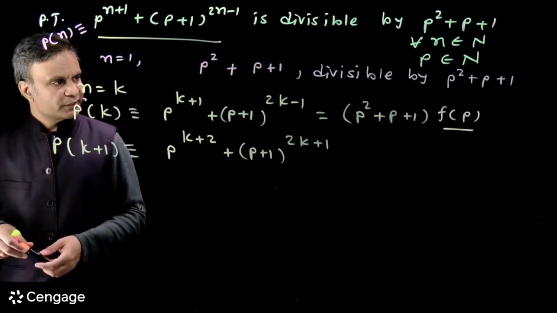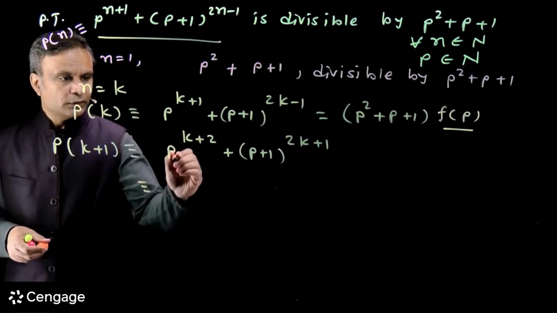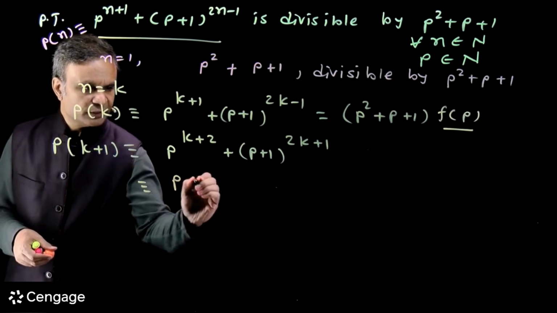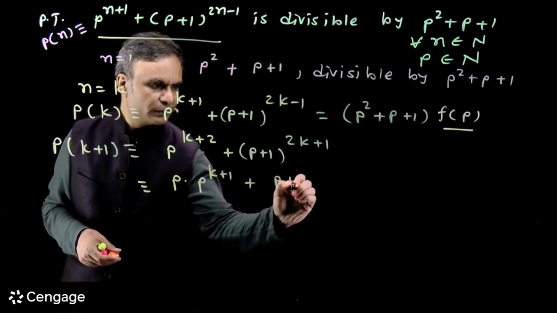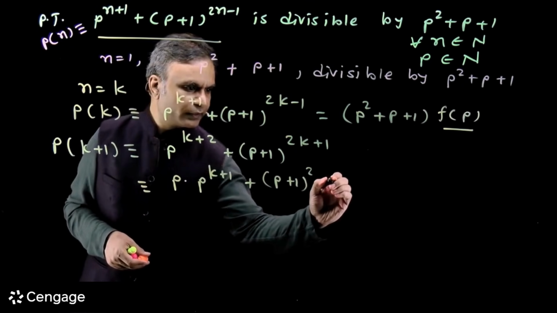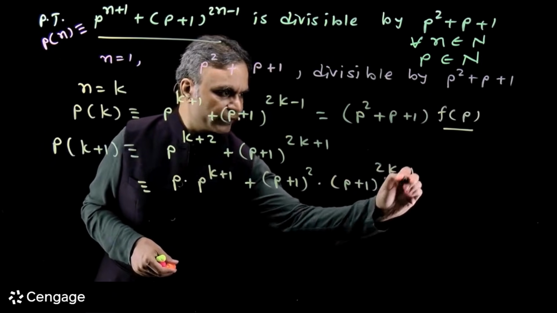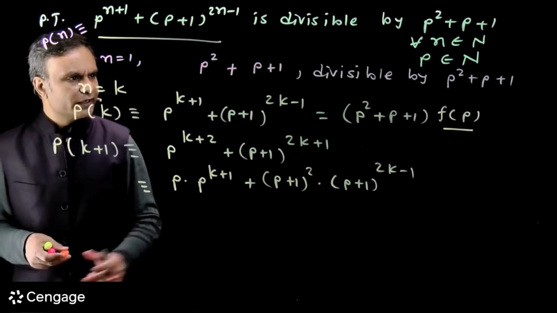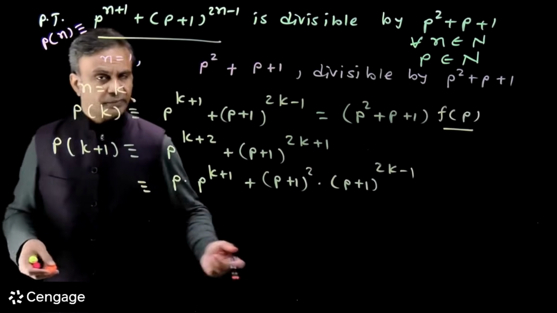Now you must have understood what to do. We can write this expression as p multiplied by p^(k+1) plus (p+1)² multiplied by (p+1)^(2k-1). I'm trying to get these terms, p^(k+1) and (p+1)^(2k-1), like that.